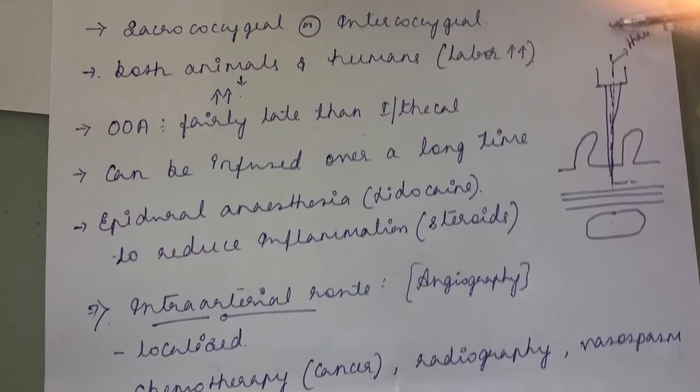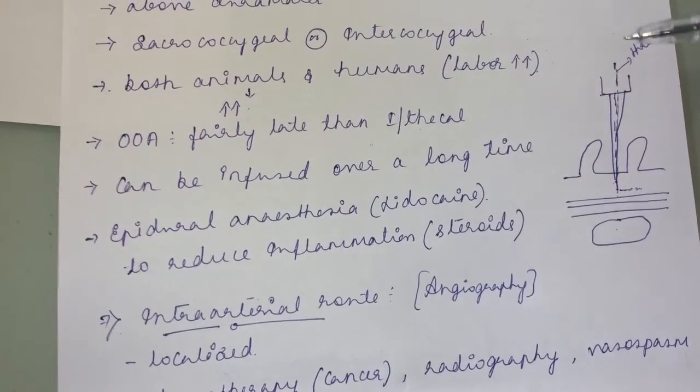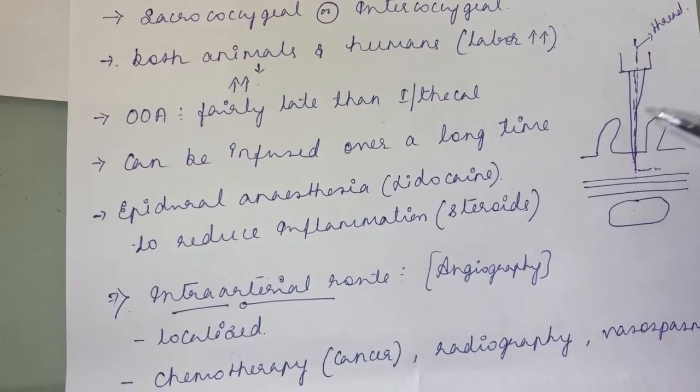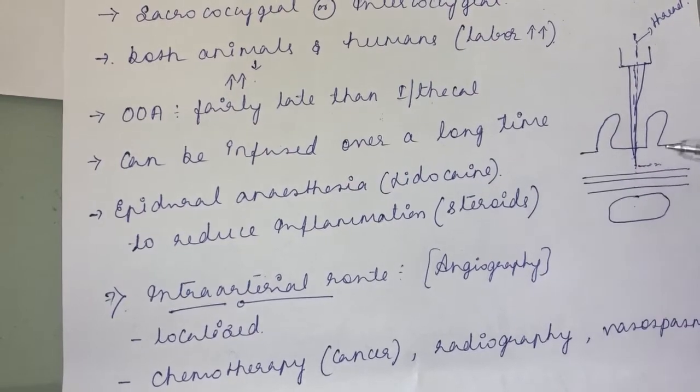Through that catheter you inject the drug. So you inject the drug over a long period of time, so for a long period of time the duration of action will be there. So what kind of drugs can be given through this route?